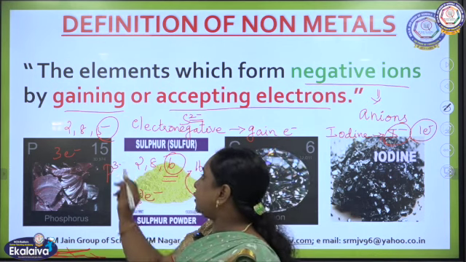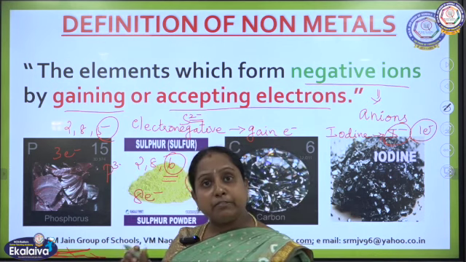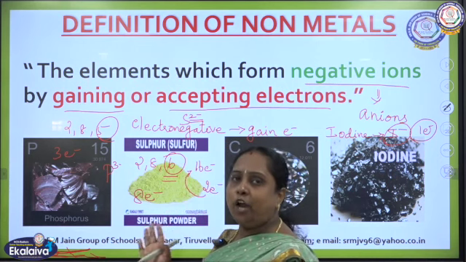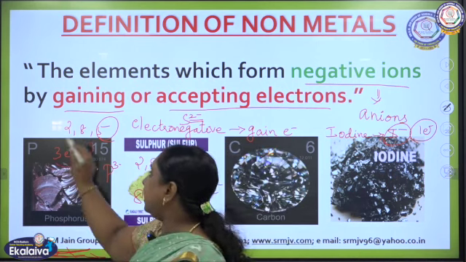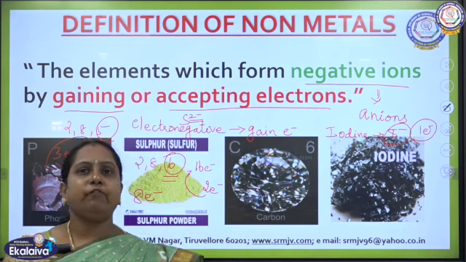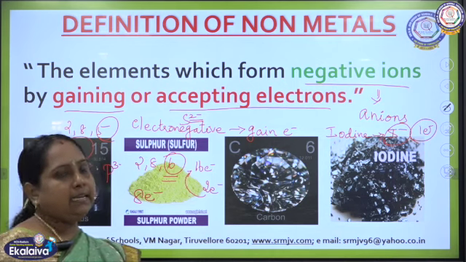So the element is represented with the number of electrons and a negative symbol. That means it is a non-metal. By seeing this, we can say that it is a non-metal. Okay. So this is how non-metals can form anions by gaining electrons.